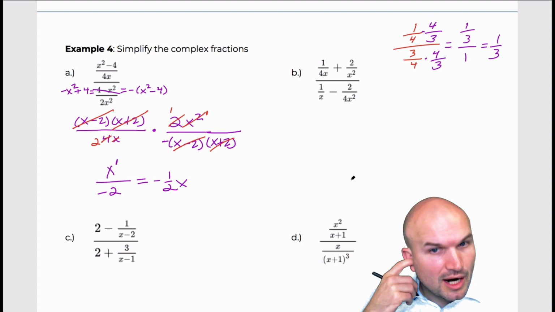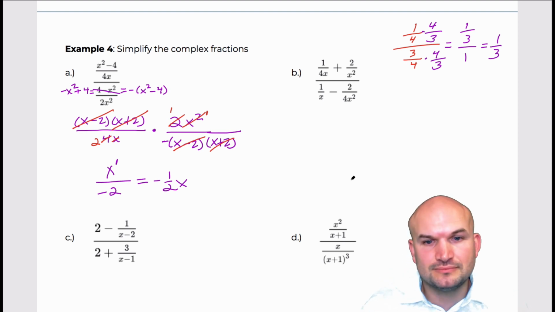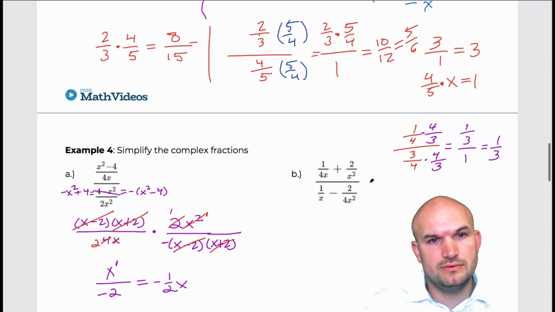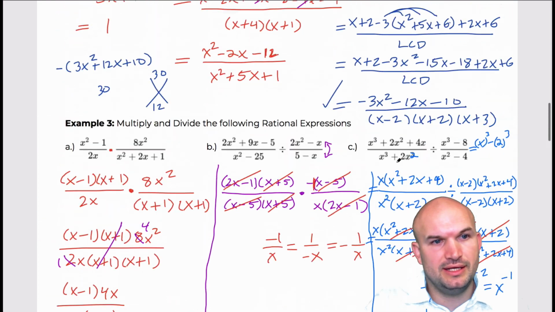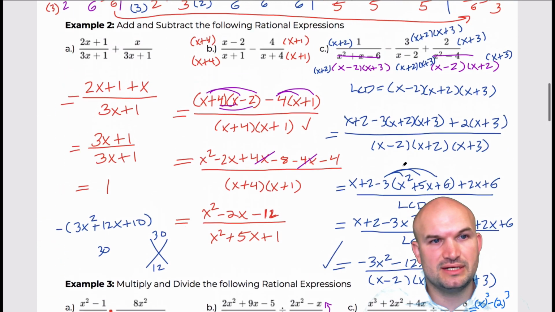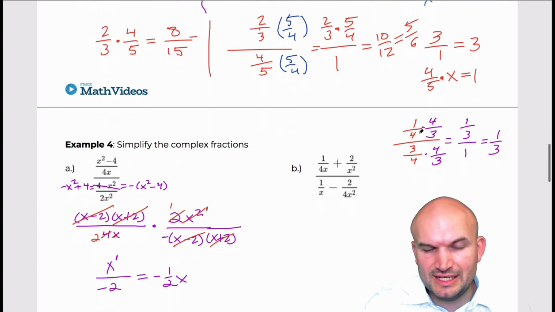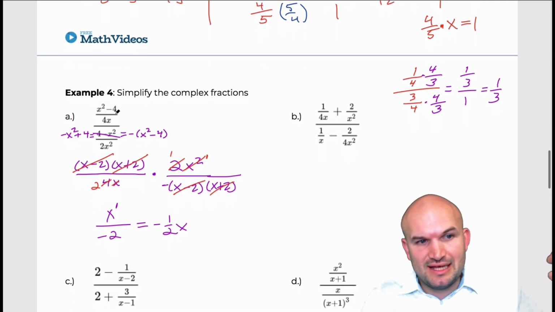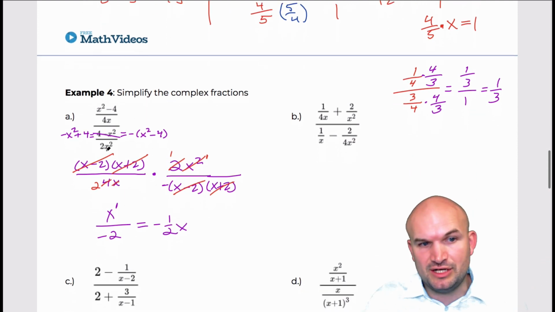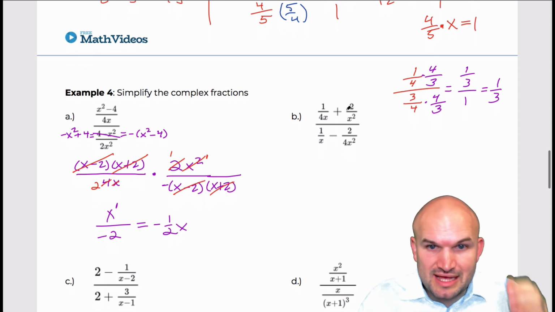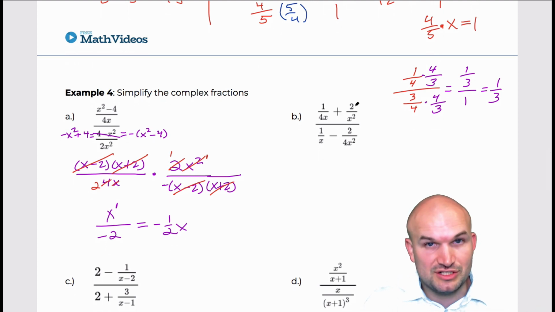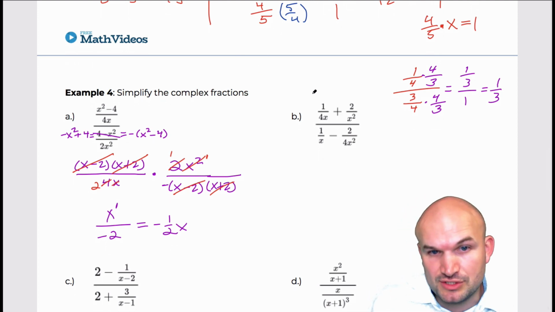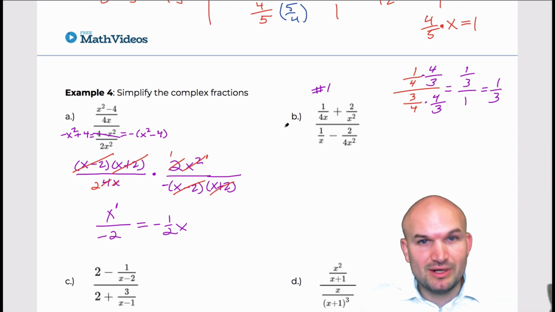All right. So then what do we do when we have addition and subtraction? So when we're looking into an example like B, you can see that we have some addition and subtraction. And you can see that once we get it to a fraction divided by another fraction, we just multiply by the reciprocal of the denominator. So to get this fraction to that point, basically what we need to do is combine our fractions. So that's one way. So this is option number 1. So for this one, I'm going to do option number 1. Okay. And you could do either one of our options for any of the problems.